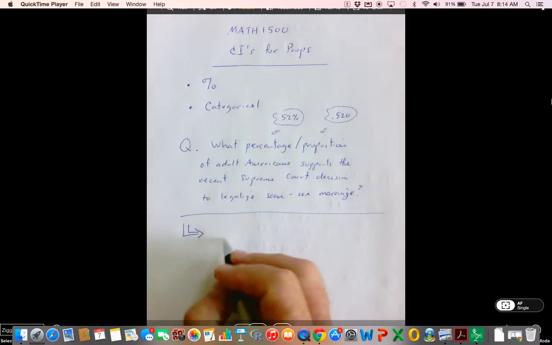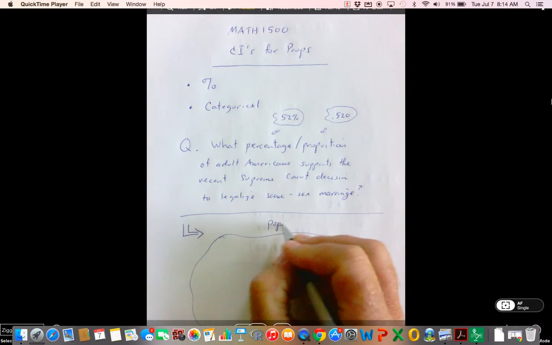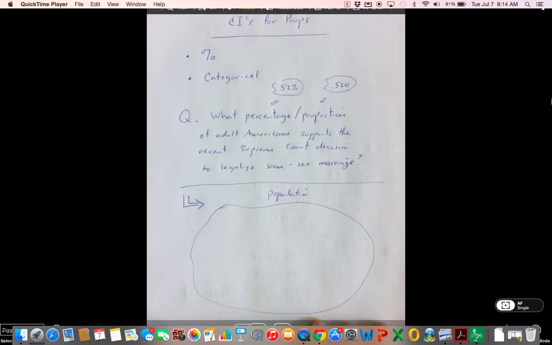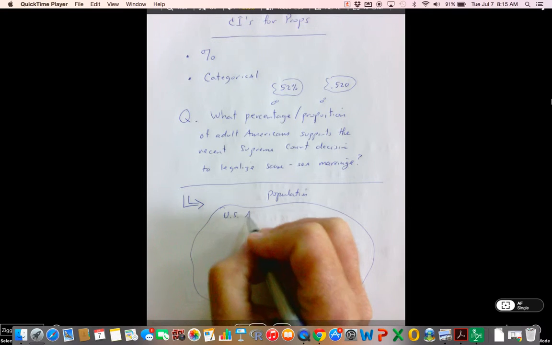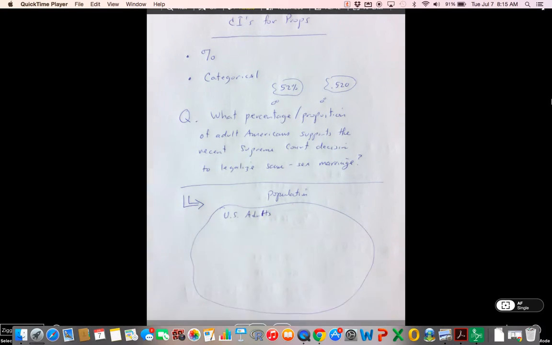So anyway, what if we did want to address this? Well, our entire population, sometimes in statistics, we let that be a really large circle. Our entire population would be U.S. adults. And there's a lot of them. I think we're over 300 million as a whole. I don't know how many would be classified as 18 and over, but let's just say it's around 200 million. Again, I don't know.